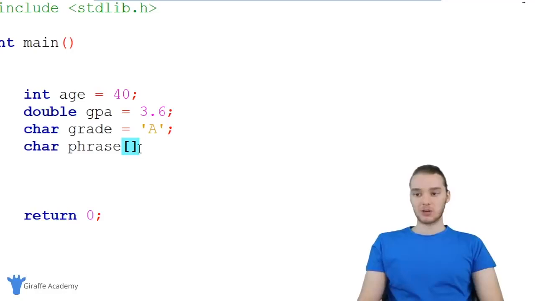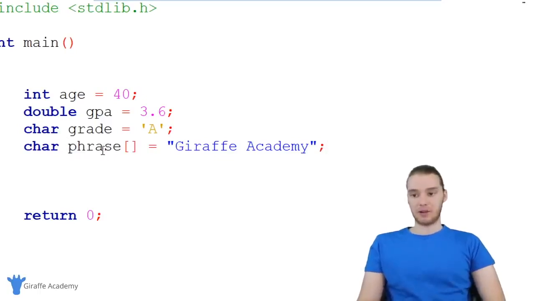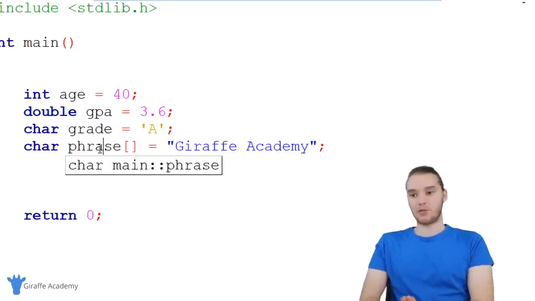And what we're actually doing is creating something called an array. And I'm going to get into arrays later in the course. But just for now, know that we can create a string of characters by using char, specifying the name, these open and closed square brackets. And then we can create this using two open and closed quotation marks. So instead of these single quotes up here, we're just going to use double quotes. And I could type in like a phrase. So I could type in whatever string of text I want here. And this will get stored inside of this variable, which, like I said, is technically called an array.